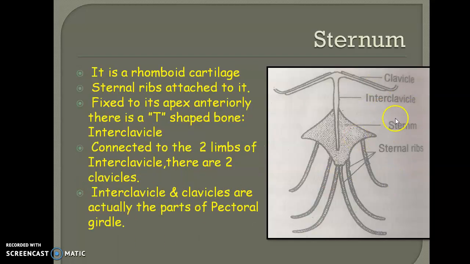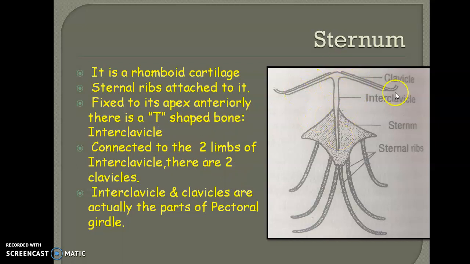Then this is the structure of the sternum. It is a rhomboid cartilage. We know what is meant by rhomboid: this is the rhomboid shape, or a wedge-shaped structure. Its sternal ribs are attached to it. Here you can see it is fixed to the sternum.